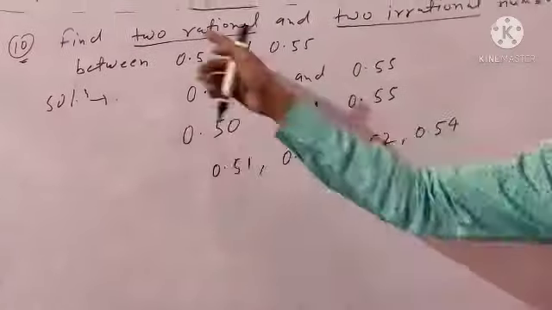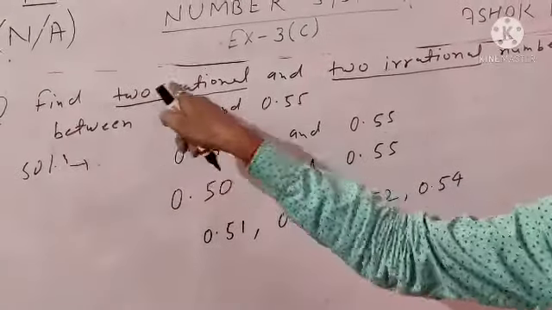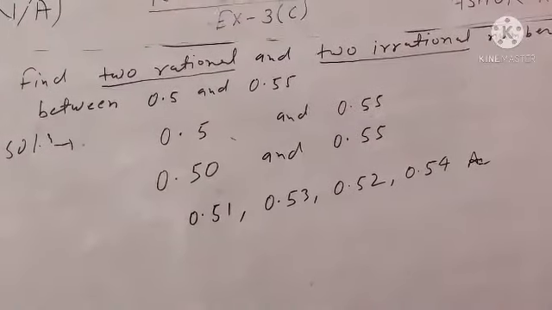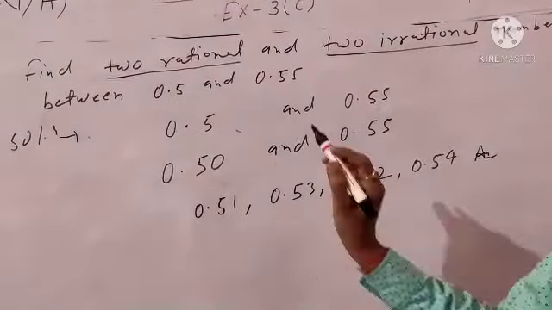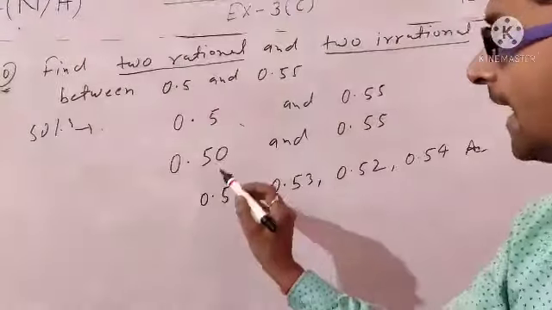So take any two values, because you have to find any two rational numbers. Take any two values and give the answer. Okay, but for two irrational numbers, we can calculate.